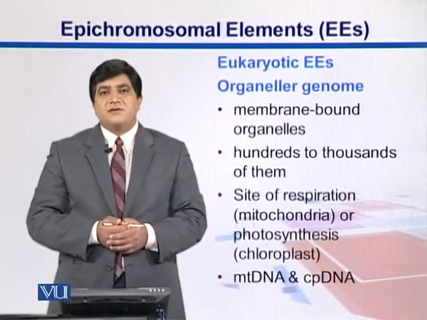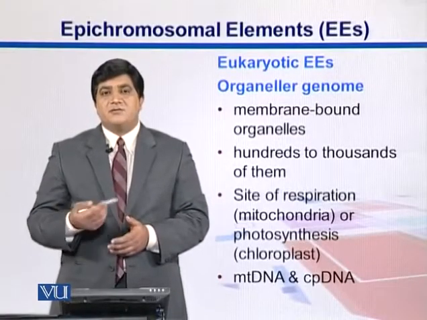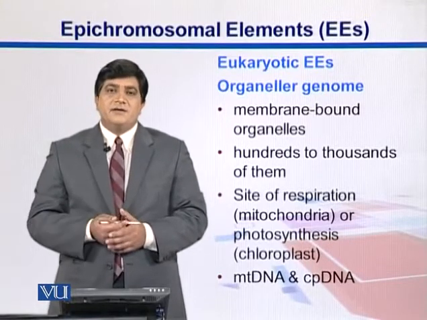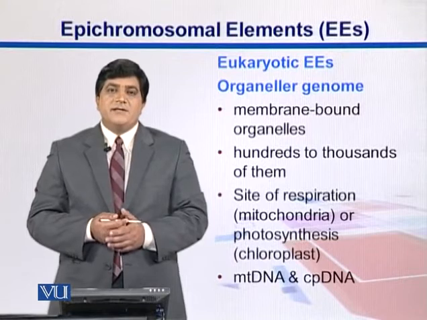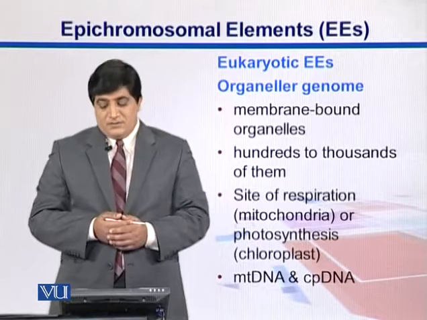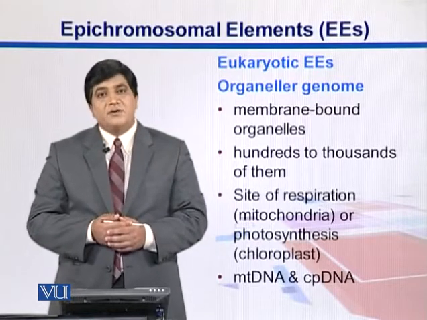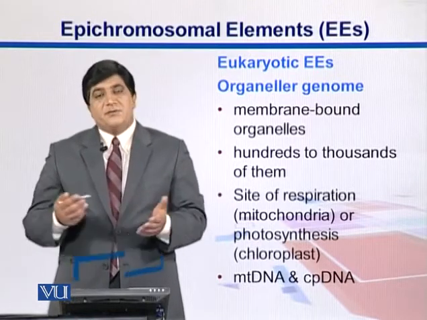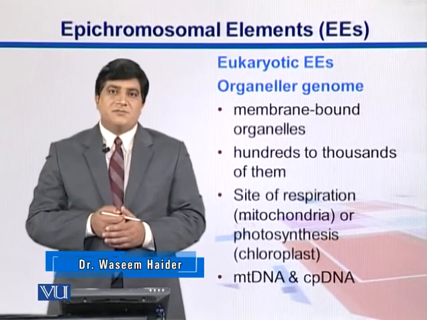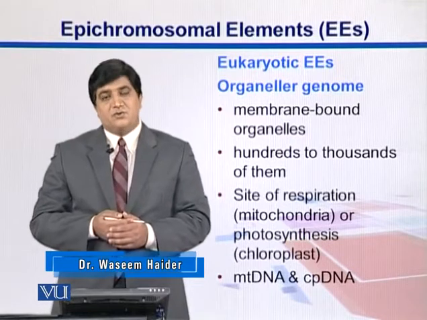So eukaryotes have extra organelles that also contain a genome, or DNA, which we call organellar DNA. Examples are chloroplast DNA in plants and mitochondrial DNA in both plants and animals. Basically, these are membrane-bound organelles, and they may be present in hundreds to thousands of copies. So they are also in multiple copies of these genomes.